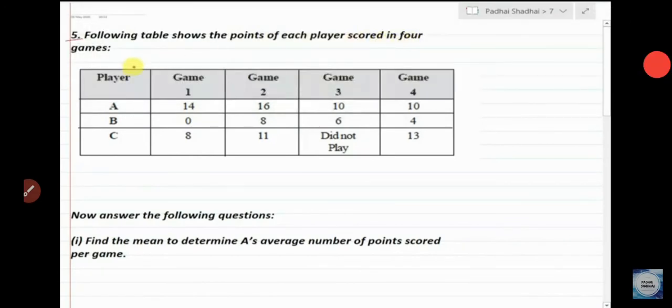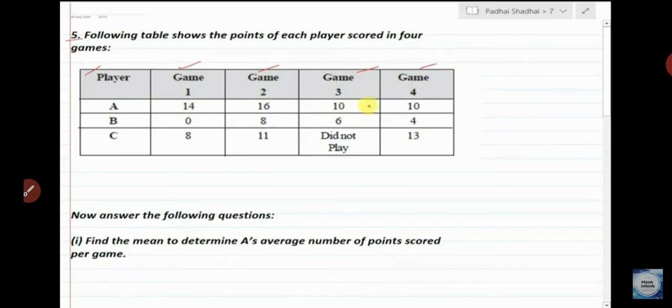Now question 5 is: the following table shows the points each player scored in 4 games. The table is already given to you. Now answer the following questions. See the table. Find the mean to determine A's average number of points scored per game.